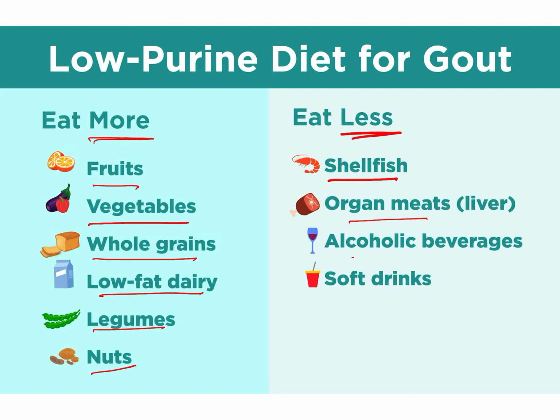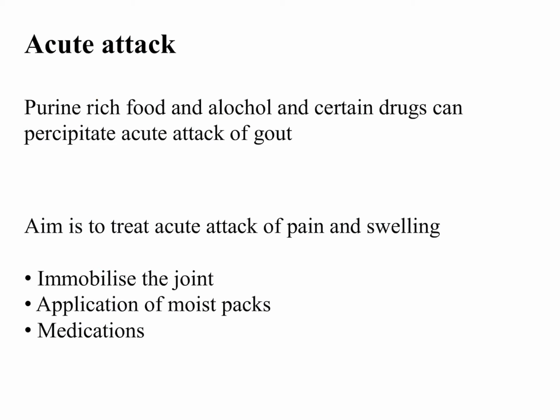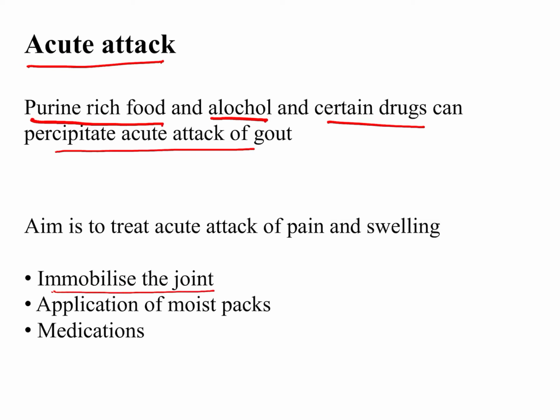Talking about management, we have divided it into the acute attack, the interval period, and asymptomatic hyperuricemia. Firstly, the acute attack. When a patient with hyperuricemia has an acute attack, there should be some precipitating reason. Intake of purine rich food, alcohol and certain drugs can all precipitate an acute attack of gout. In management, firstly we will immobilize the joint and rest the limb involved. Then we will apply moist packs, and very importantly we will start medication.